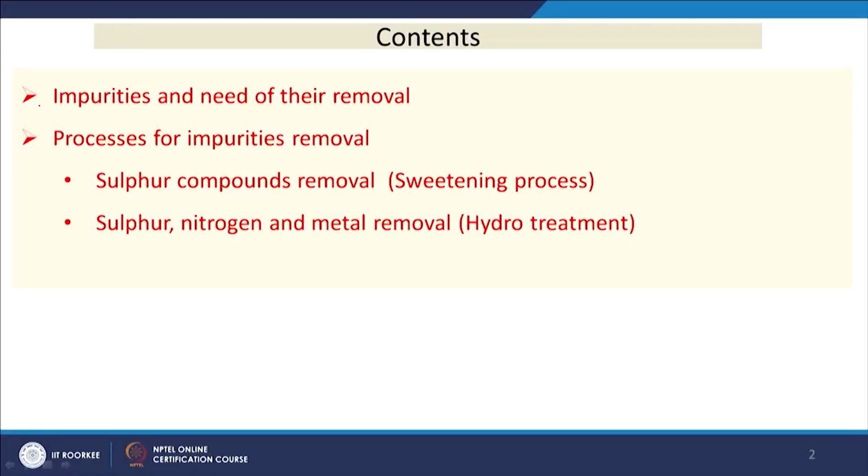So, these are the topics or subtopics we are going to discuss in this module, and in this class we will discuss basically the impurities removal. The contents are impurities and the need for their removal, then processes for impurities removal, like sulfur compounds removal, and then sulfur, nitrogen and metal removal. Sulfur can be removed by the sweetening process, and sulfur, nitrogen and metal can all be removed by hydrotreatment, and we will discuss this topic in more detail.